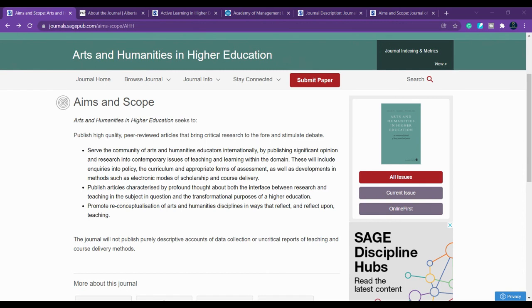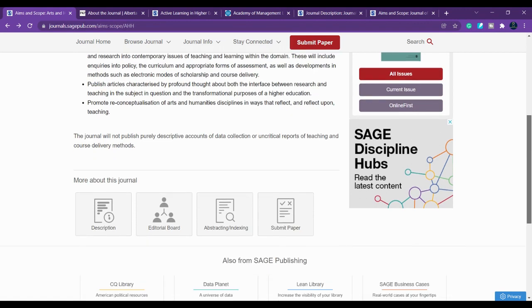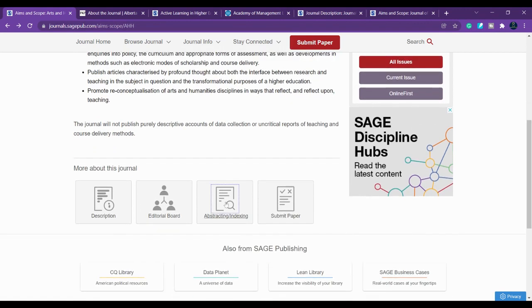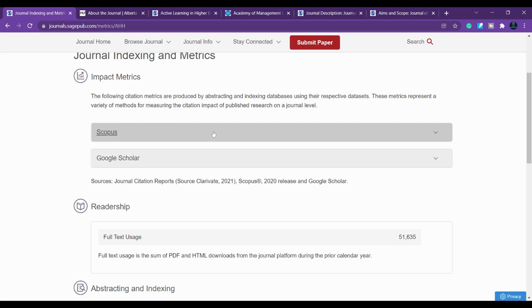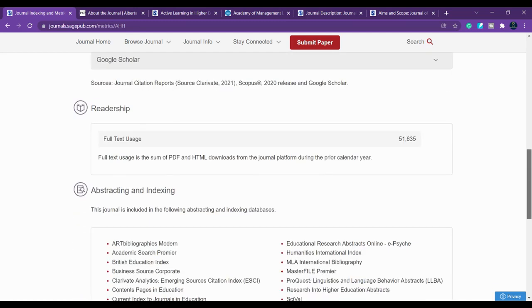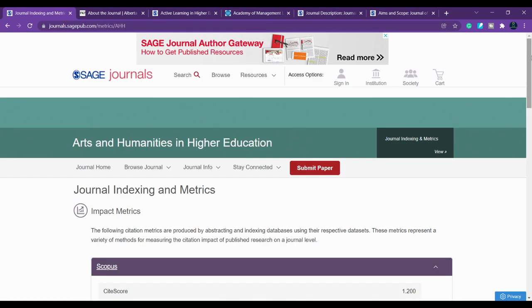Here you can see this is the Arts and Humanities in Higher Education journal, where you can just scroll down and see the abstracting and indexing. If you click here, you can see where it is abstracted and indexed. Here you can see that it's Scopus indexed. You can also cross check in the Scopus database. I have already checked.